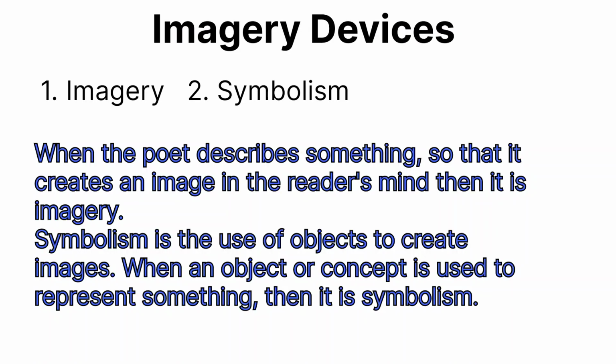The other one is imagery devices. Which are the imagery devices? They are imagery and symbolism. When the poet describes something so that it creates an image in the reader's mind, then it is imagery. Symbolism is the use of objects to create images. That is, when an object or concept is used to represent something, then it is symbolism.